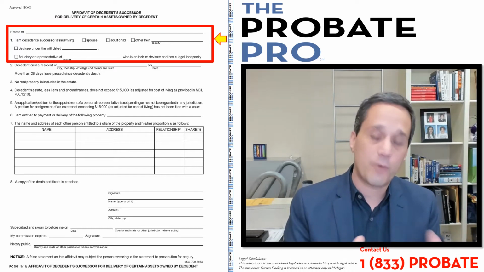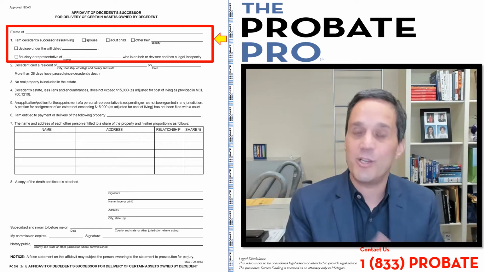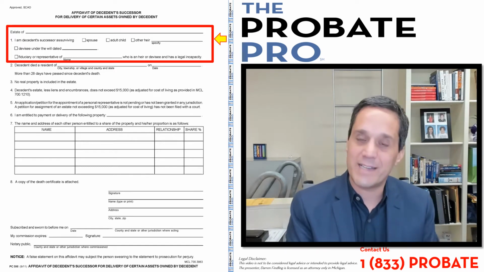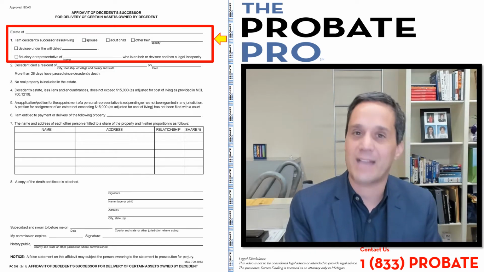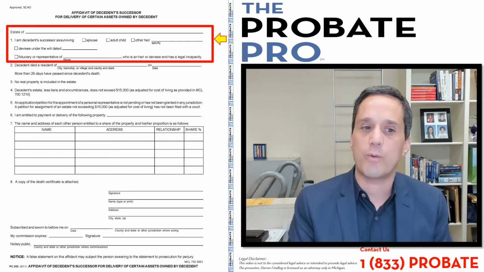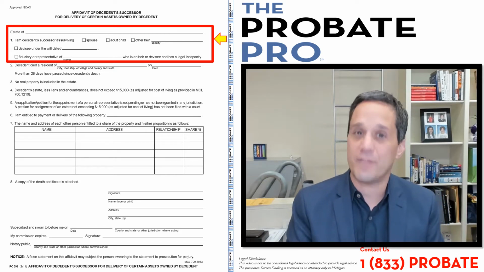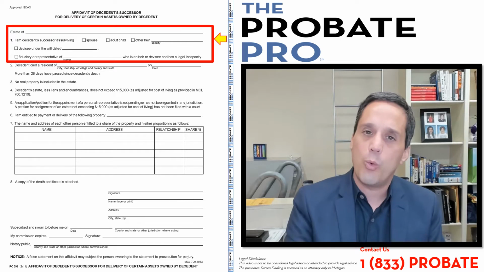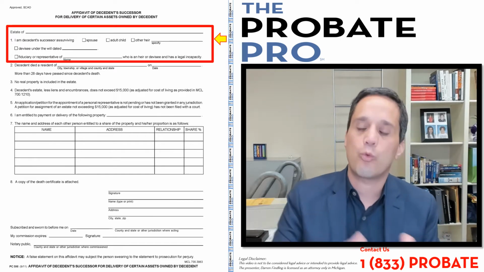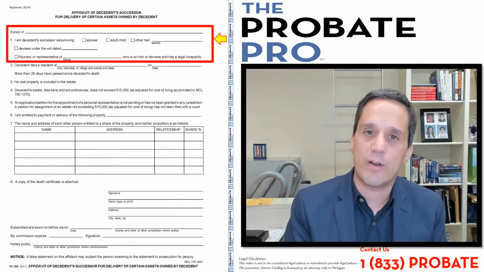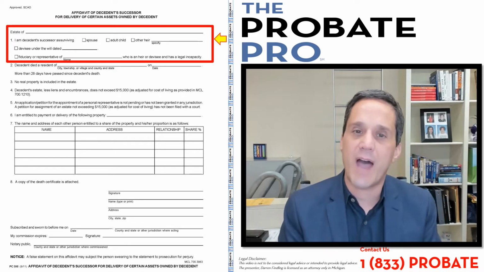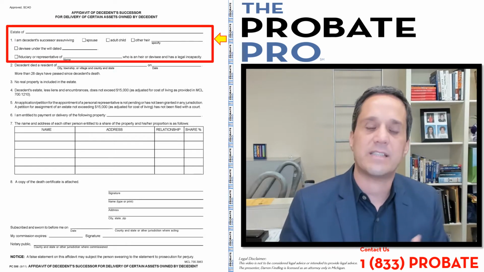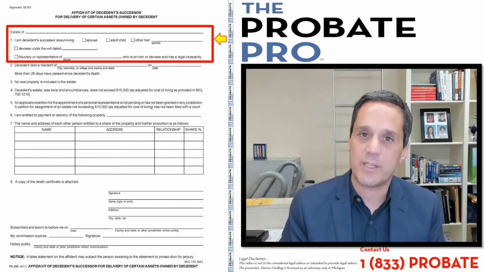Now, of course, if there's a will, you're what's called a devisee, so you'd identify it in the next checkbox, and if you are the fiduciary or representative who is an heir or devisee. So for example, one of the heirs is represented by a guardian or conservator, you'd identify their incapacity and the basis that you have standing to file this particular document.